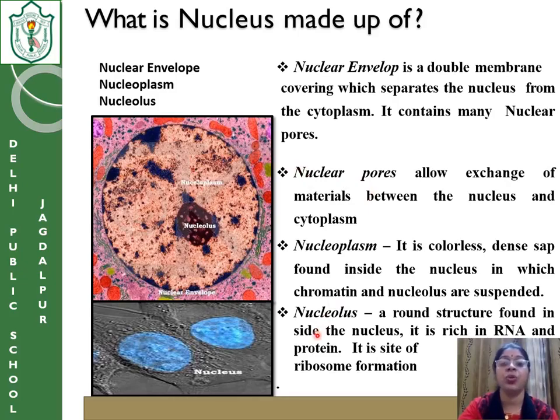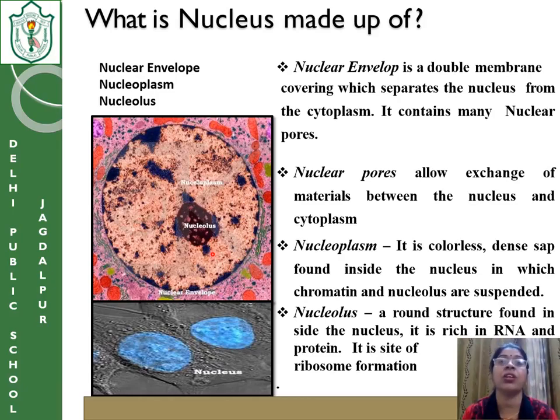Now the nucleolus. The nucleolus is the round structure found inside the nucleus, which is rich in RNA and protein. Now, RNA is a kind of genetic material which is the site of ribosome formation. Ribosomes form because of the RNA.